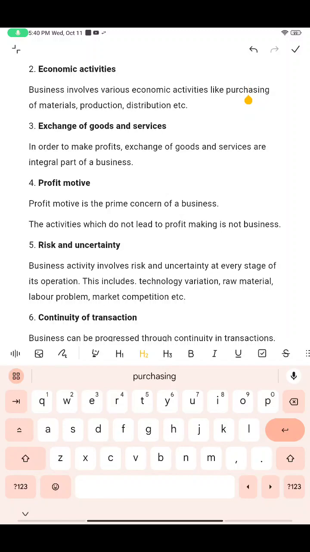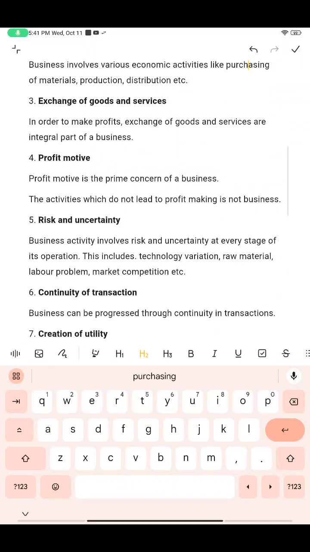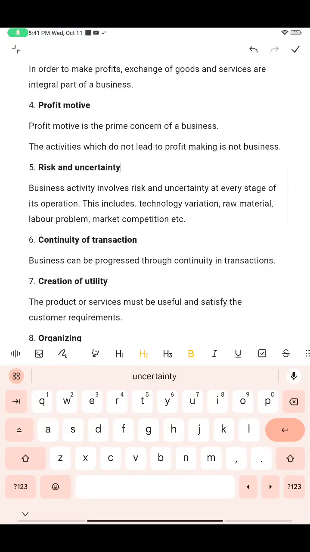And profit motive. Most people, whatever they do, look for profit in everything. So a business should have a profit motive. No one will do a business for a loss, right? So it should be a profit motive. These are the characteristics of business, how a business should be.